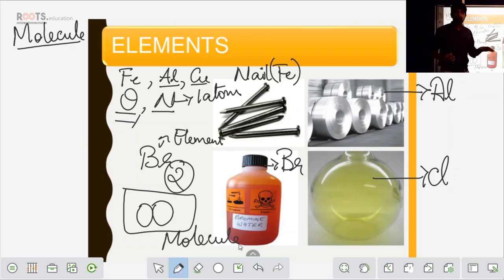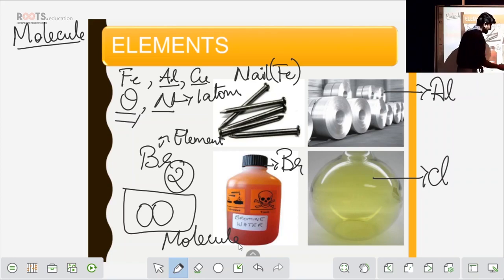Clear? So what is molecule? Molecule is something where you combine or fuse the atoms of that particular element. See, Br2. If I write Br, it is only one element, right? If I want a molecule, this bromine is present in this form. It is in the form of Br2. So bromine is an element, 2 is the pair of atoms which is being combined, and that combined atom, I call it as a molecule.